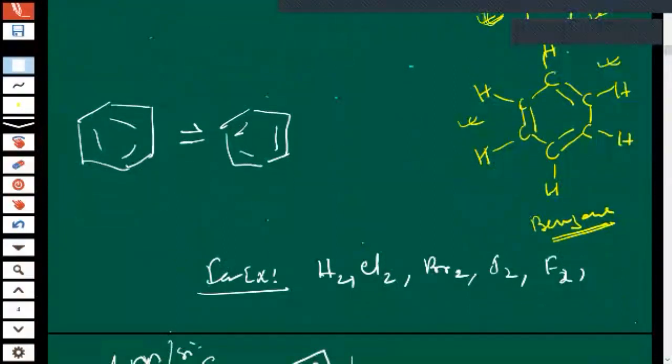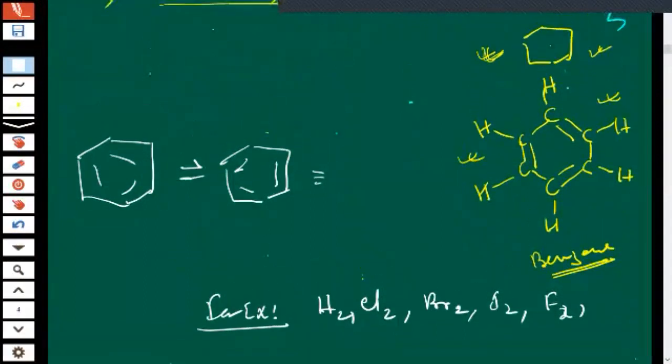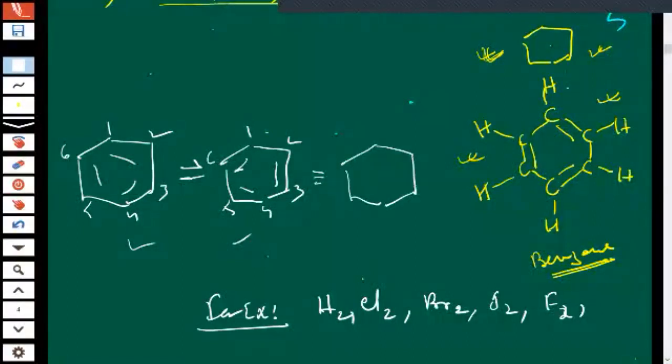I told you that if a molecule can have more than one structure, then we can say that resonance is going on. One fine day I think I discussed resonance with you. Yes, sir. Then see, this is number 1, 2, 3, 4, 5, 6. This is also correct. This is also correct.